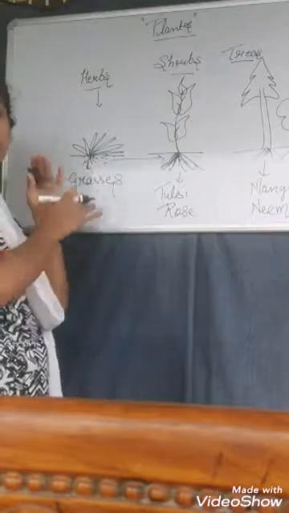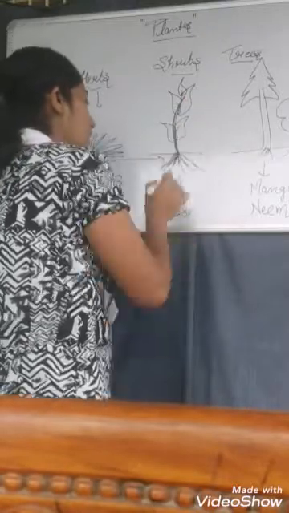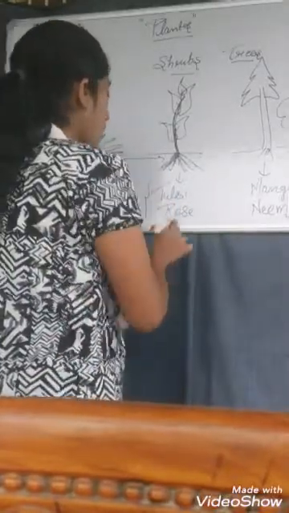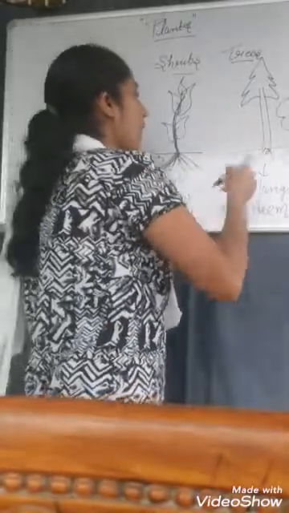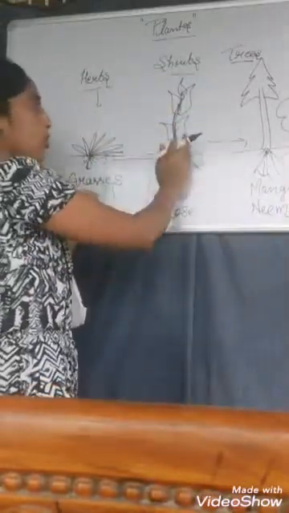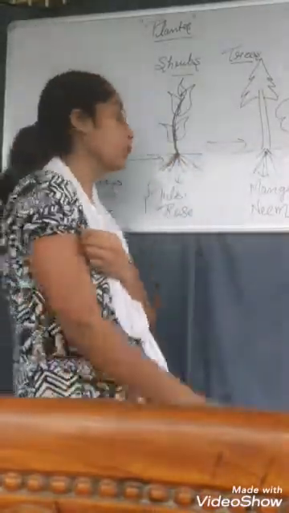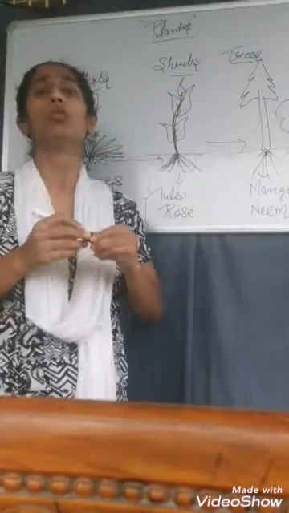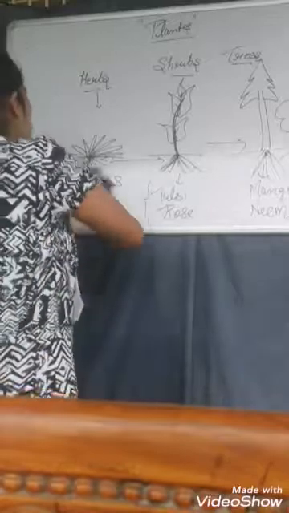So shrubs are stronger than herbs in some conditions, like the taller, thin stem and the deeper roots. The examples are tulsi and rose. Trees are much taller than shrubs, and they have much deeper roots than shrubs. So, weak, stronger, then the strongest. Examples of trees are mango and neem. So plants are categorized into three types: herbs, shrubs, and trees. I already told you about that in the last video, so there is no need to go through it again.